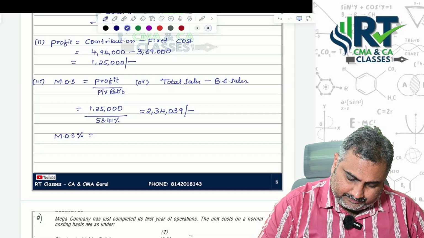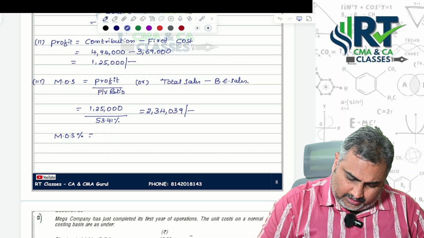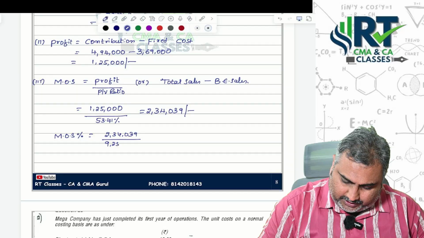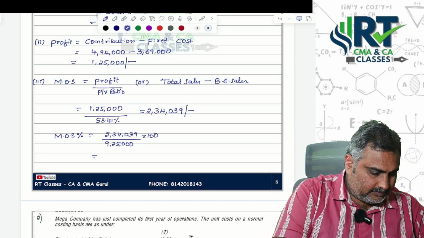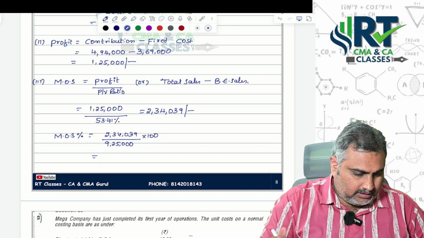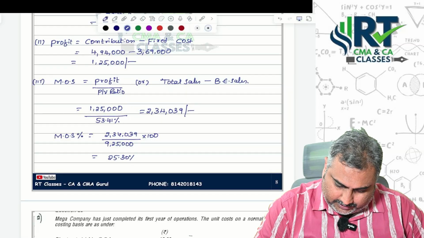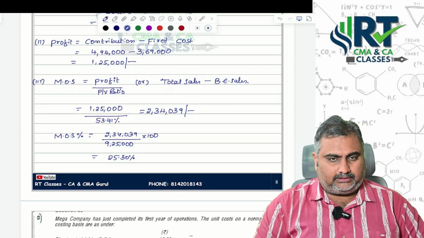That is 2,34,039 margin of safety divided by total sales into 100, which is equal to 25.30 percentage. This is the third bit answer.